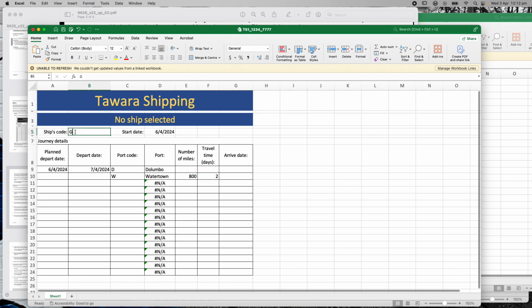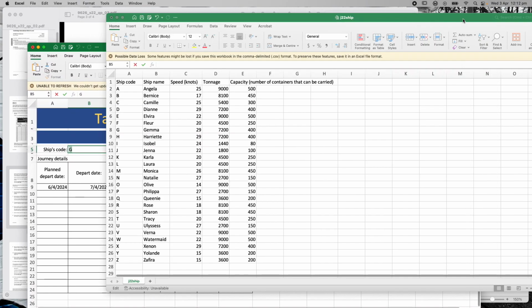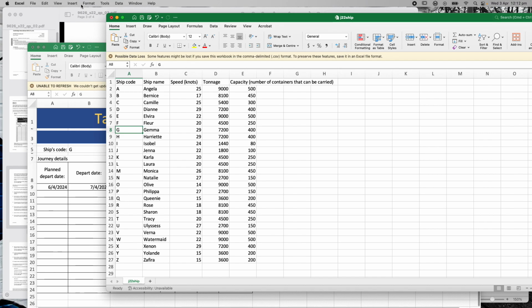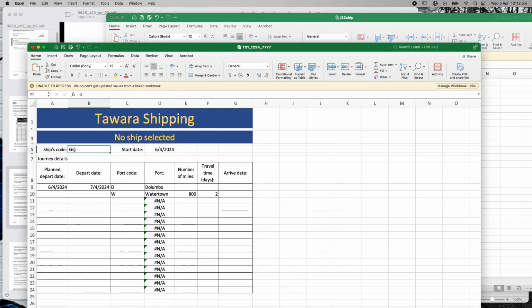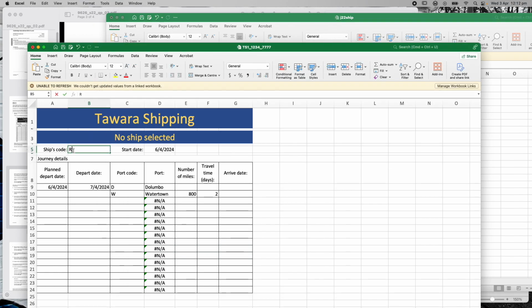Now we can change that and test that. Like I said, we always want to do our testing. We want to test by changing my ship code. So I might change my ship code to R for Rose. Okay, so I'm going to change that, put in an R, enter, and it still says 2. So maybe Rose travels at the same speed. Rose does not travel at the same speed. So, but it's rounded it up, so it might be similar. Let's try and choose something that's really different from Gemma. Gemma's at 29. Let's try Z. Let's see if that makes a difference.